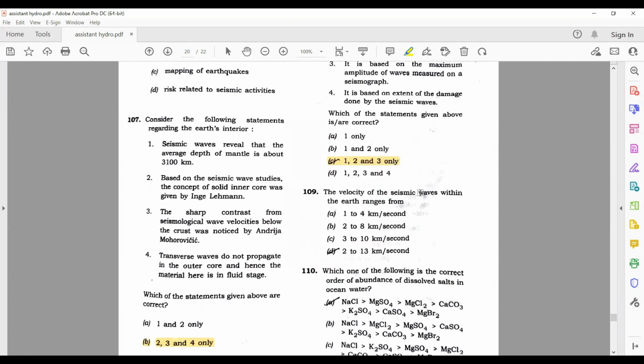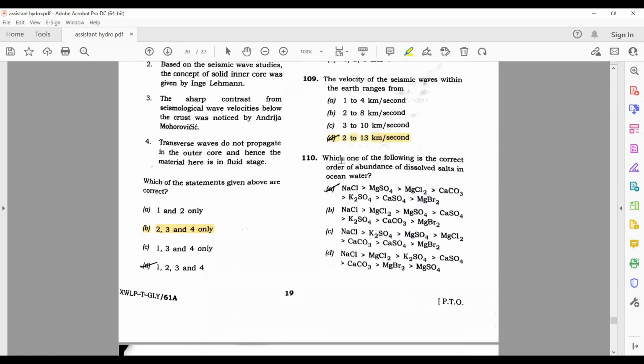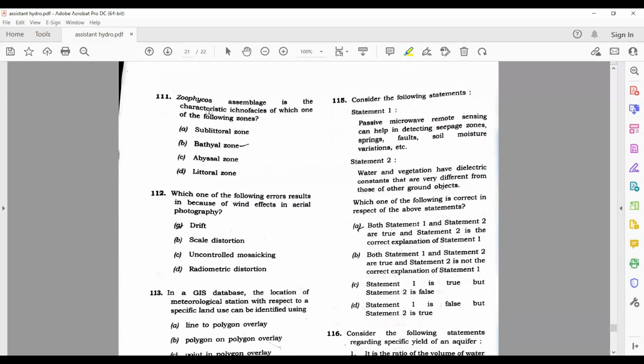The velocity of the seismic waves within the earth ranges from 2 to 13. Okay. Which one of the following is the correct order of abundance of dissolved salts in the ocean water? NaCl greater than MgSO4. No, this is wrong. Then NaCl is greater than MgCl2. This is right. B option is right. Zoophycos, it is found in the bathyal zone.